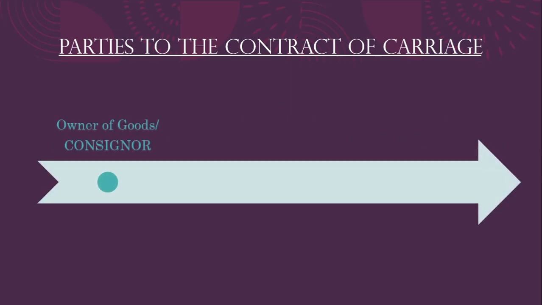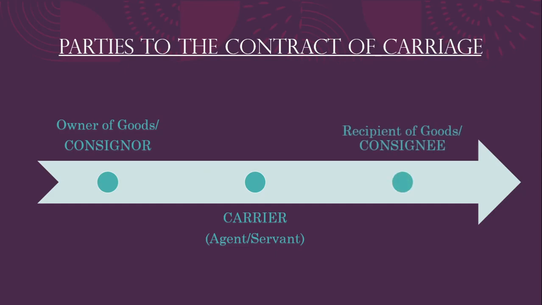Basically, there are three parties: the consignor, who is the owner of the goods; next one is the carrier, the person who is undertaking this professional service; and nextly, the recipient of goods, known as a consignee. Basically, the contract exists between the consignor and the carrier, but the consignee is also having a remedy under the contractual law of carriages because the goods have to reach the consignee.